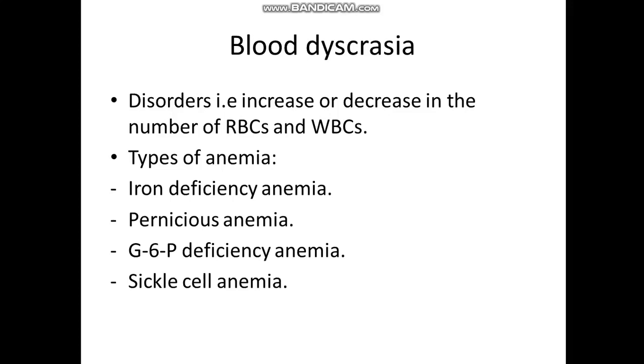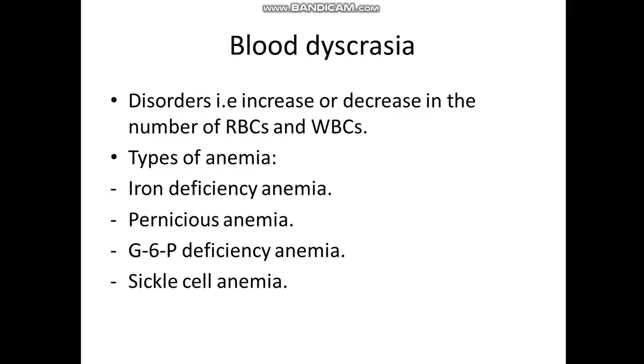So, for example, iron deficiency anemia usually occurs in females, in case of menstruation. So in case of menstruation, the female patient usually complains of iron deficiency anemia. In males it also occurs, for example, in case of malignancy, or in case of ulceration or GIT ulceration, which may lead to what we call iron deficiency anemia.